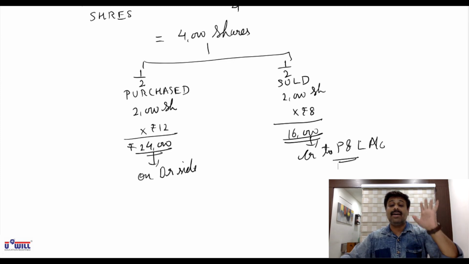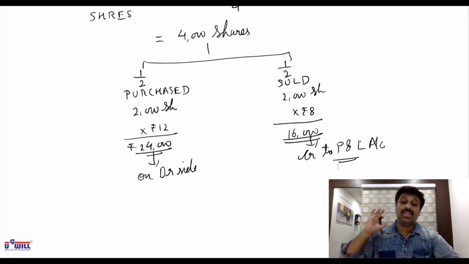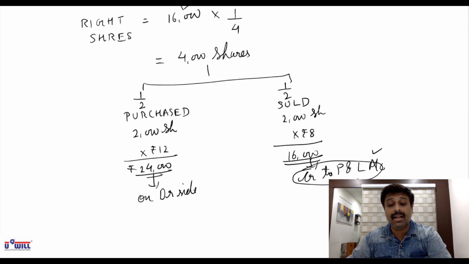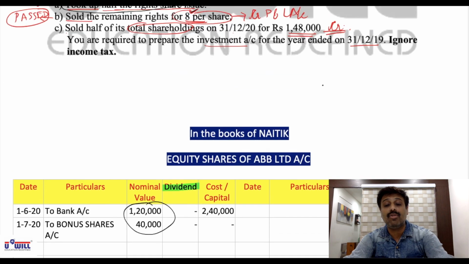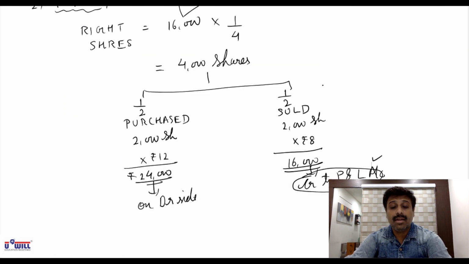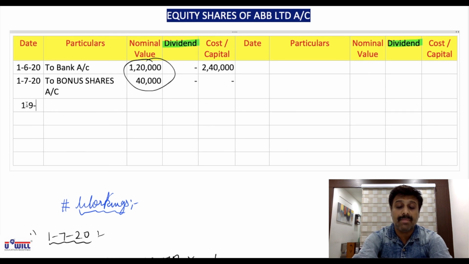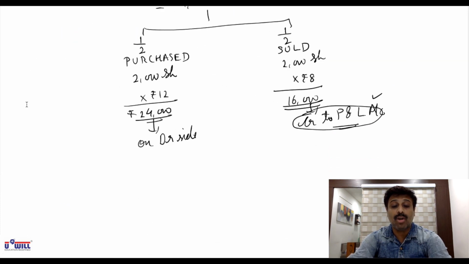Because he is directly earning 8 rupees from someone else. And that someone else is going to pay 12 rupees to the company, 8 rupees to him, that is 20 rupees. For him, this 8 rupees, that is 16,000, will be credited to P&L account. So here we have to record only on debit side this 24,000 rupees. Debit side 1st September 2020 to bank account. Now here we'll record to bank account. He's paying the money.